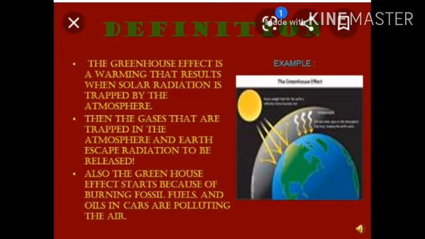It means some energy is absorbed in between in the atmosphere, and this is known as the greenhouse effect. That's why we do not feel so much colder, because this energy remains in the atmosphere.